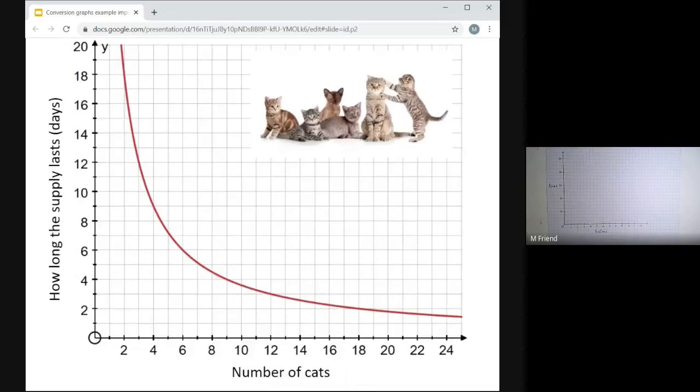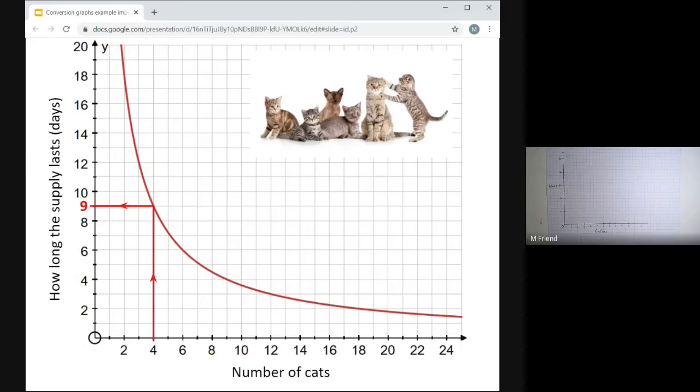And in fact, this graph answers that question. For that big old box of food, I've got the number of cats that you own along the bottom on the x-axis and how long the supply will last in days up on the y-axis. So let's look up some numbers just out of curiosity. What if you had 4 cats? The graph is telling us if you've got 4 cats, the food will last for 9 days.